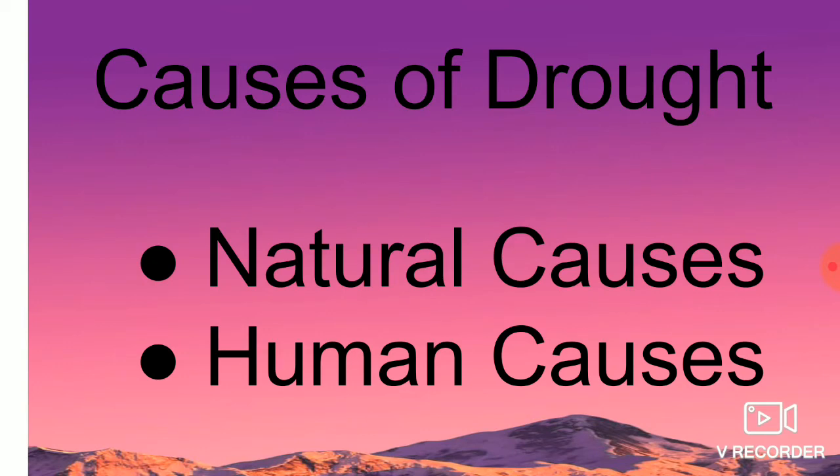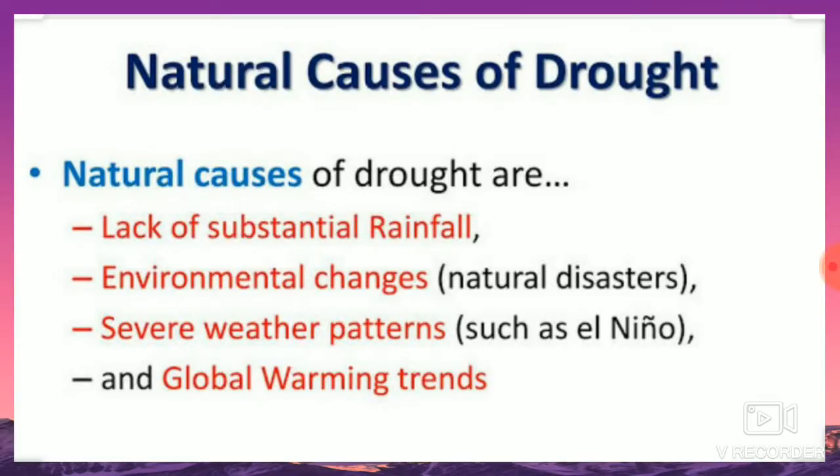What are the causes of drought? Mainly two causes of drought: natural causes and human causes. The natural causes of drought are lack of rainfall, environmental changes, severe weather patterns and global warming.